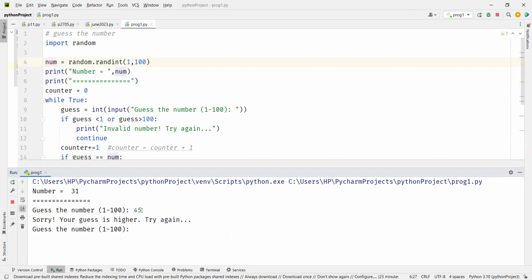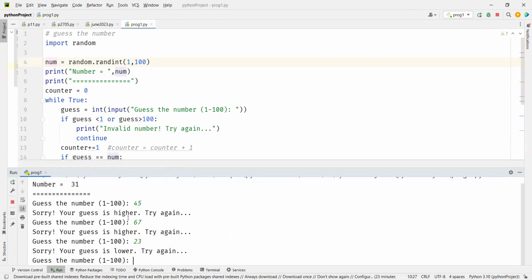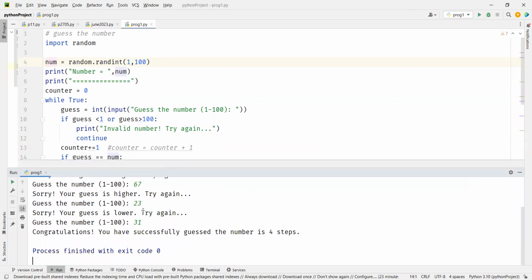Your guess is higher, so now we have to guess a lower number. I'll say 67. I said lower, but still I'm guessing higher. Let's say 23. And finally, 31. So it took 4 steps.